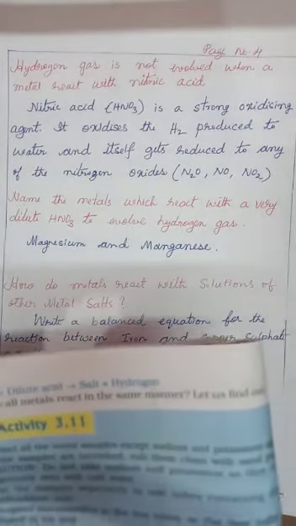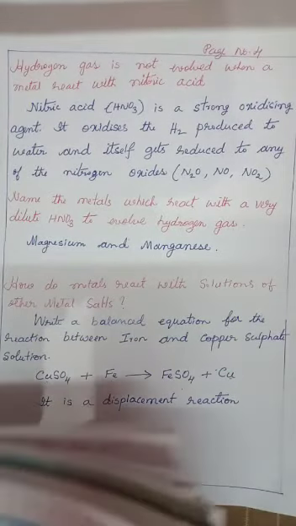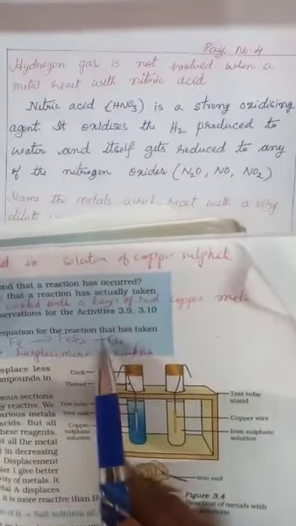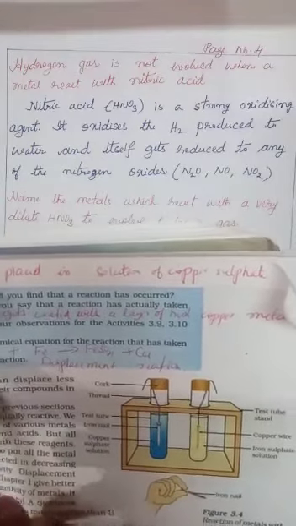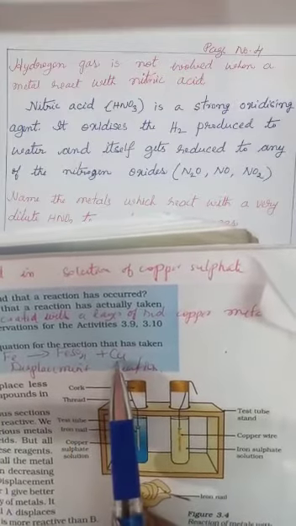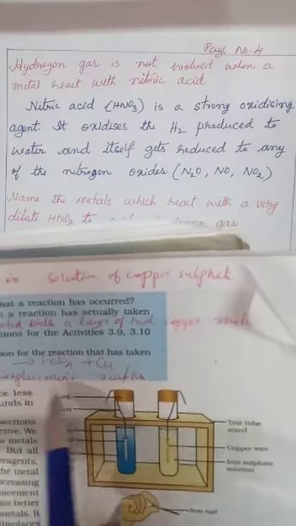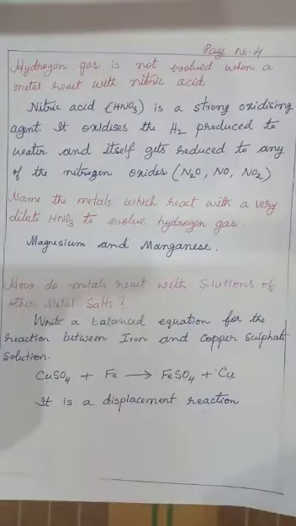In page number 44, activity 3.12, there is a question. Write a balanced chemical equation for the reaction that has taken place. Name the type of reaction. Copper sulfate reacts with iron to form iron sulfate and it displaces copper. It is a displacement reaction. Why is iron displacing copper? Because iron is more reactive than copper.